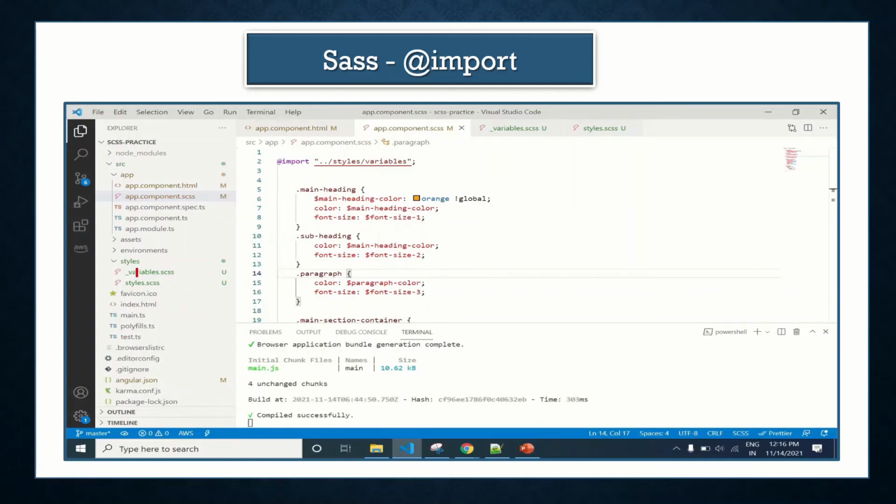As a summary, we have created a variable.scss and moved all the variables from this file to variable.scss, and then we have imported the variable.scss file, and then we can use the variables which are available in it. In the import syntax, we can omit the underscore from the file name. Sass will automatically understand. Also, we do not need to add the Sass file extension. The CSS preprocessor will assume that if we are importing a file, then it is going to be a Sass file. So this was the hands-on on Sass imports.